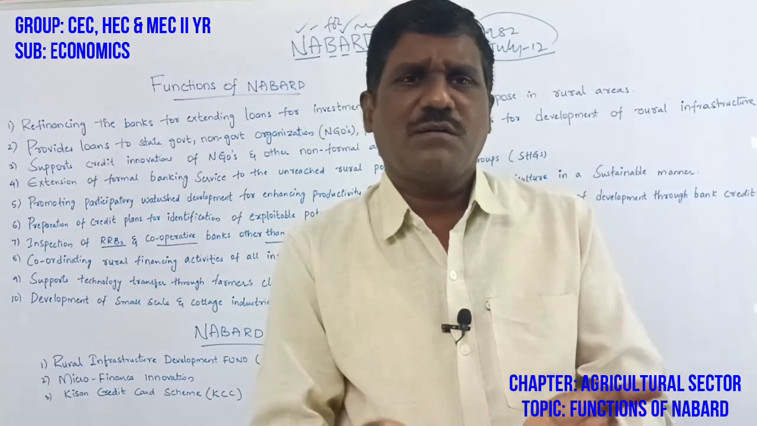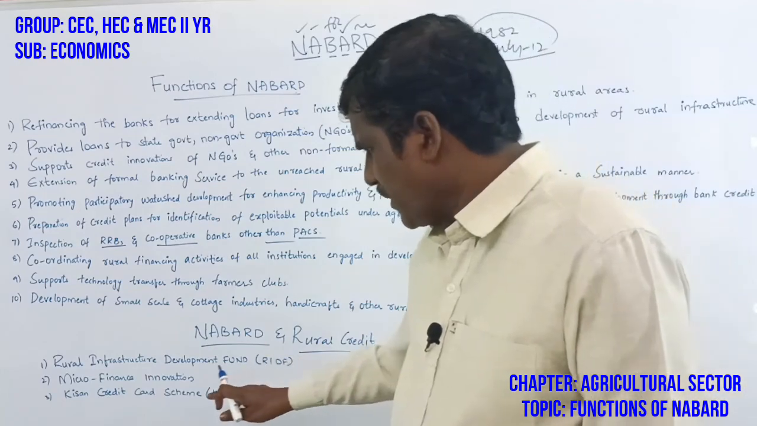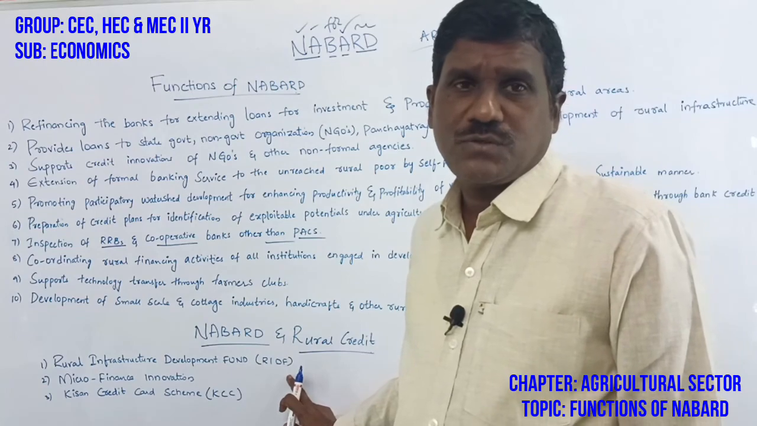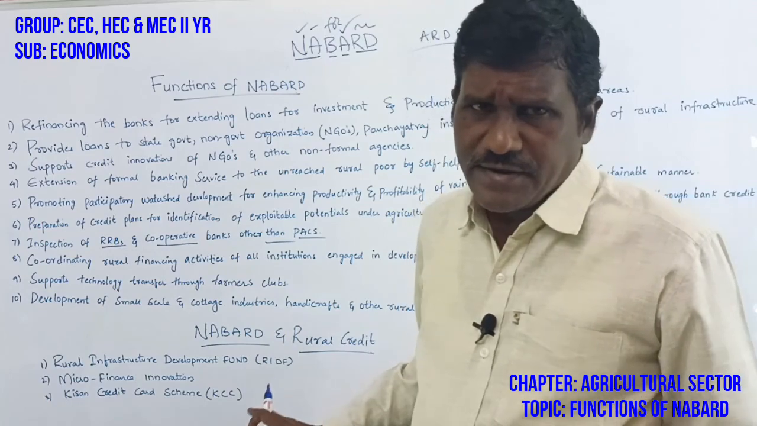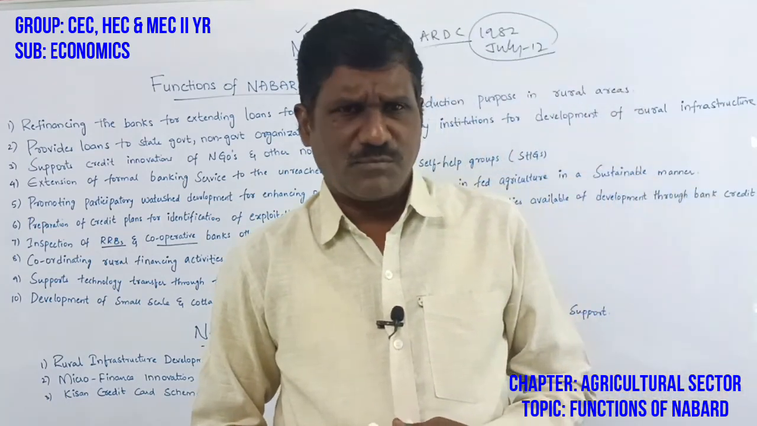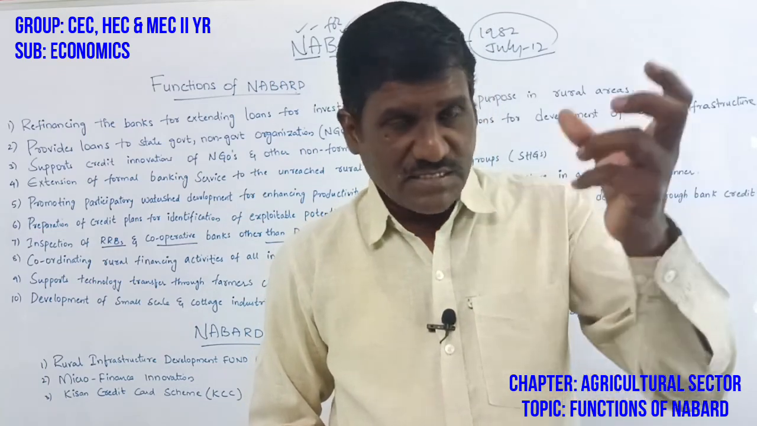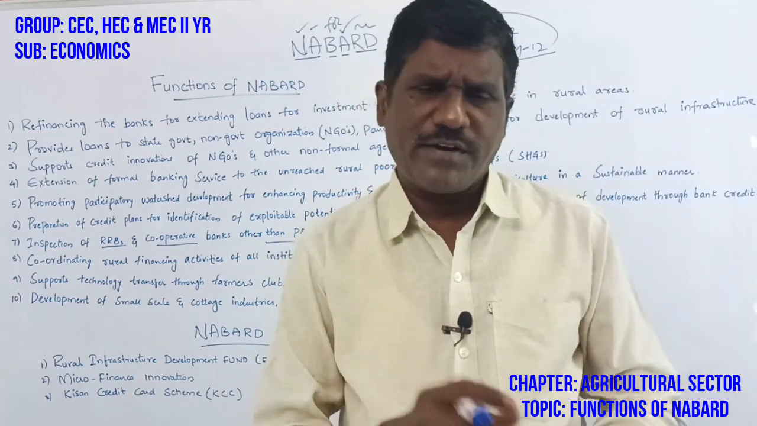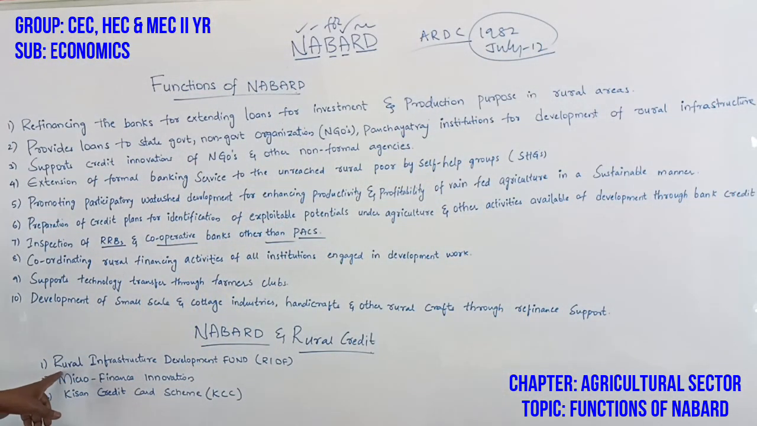So a fund was established in 1995 to provide more and more credit facilities, means the rural infrastructure development fund. Through this fund Nabard provides more and more credit facilities for development of rural infrastructure, for example safe drinking water facilities, road facilities, drainage facilities, electricity facilities and education facilities, what they require in the rural areas. So that can be provided by Nabard through the rural infrastructure development fund.